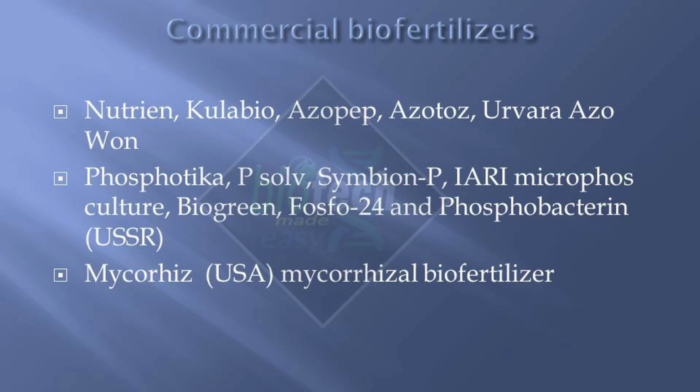Similarly, Phosphotica, P-Solve, Symbion P. In all these you can see P, for phosphorus, so these might be the phosphorus solubilizing microorganisms. And then the last one is Mycorrhiz. This is mycorrhizal biofertilizer, in which we are using mycorrhiza, which is a symbiotic association of a microorganism and the roots of higher plants.